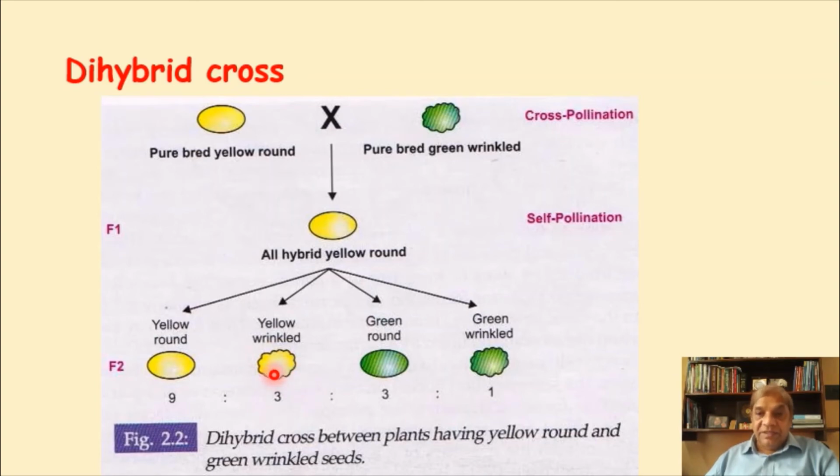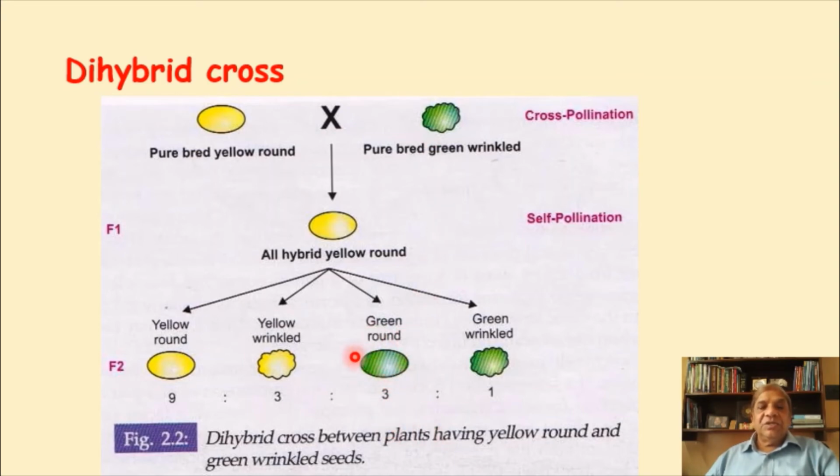That means now two characters have come in one seed, which were different characters. Here wrinkleness has been obtained from this seed, and the color was obtained from this. So the two characters have come close to each other. This is very important. And then again a combination of characters was obtained in 3 ratios of these seeds.